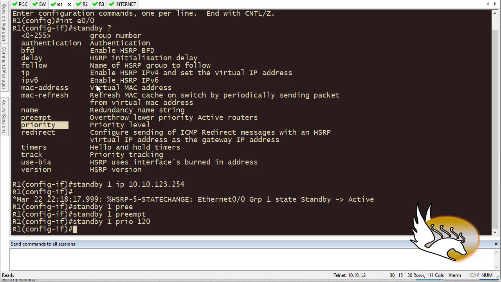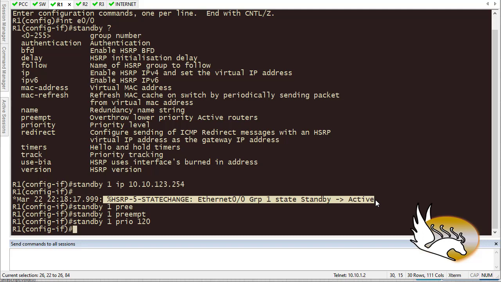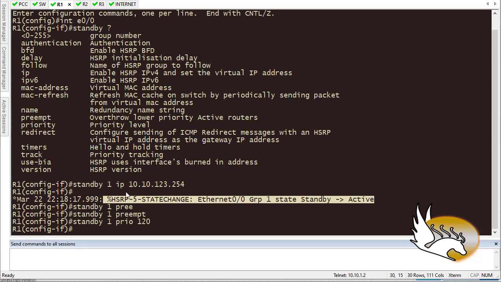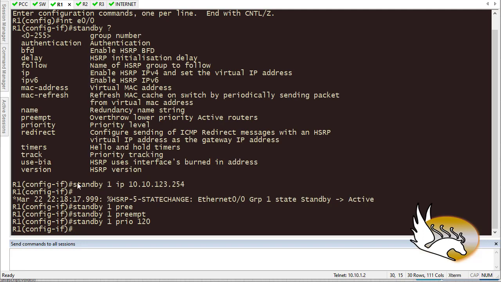Okay, let's go and do the same thing on router 2. By the way, you can see that right now this router has started the HSRP, and it is in active mode here. So let's go to router 2. I'm going to go to interface Ethernet 0/0. The same commands that I have here, with a little difference, of course.